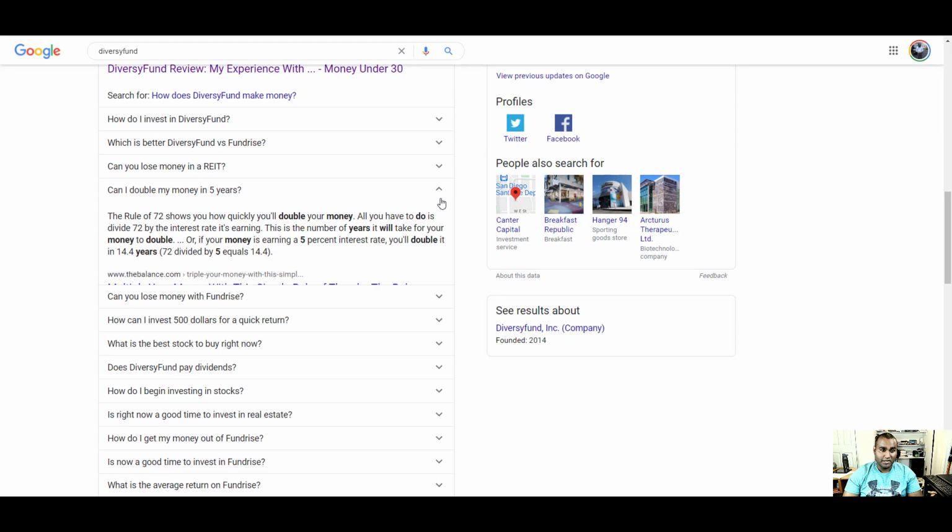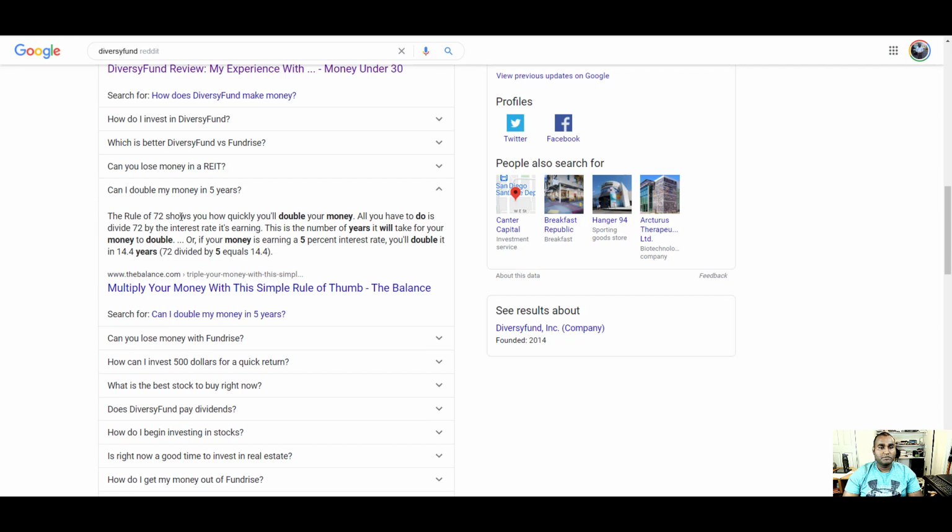Can I double my money in 5 years? Great question. The rule of 72 shows how quickly you'll double your money. All you have to do is divide 72 by the interest rate you're earning. This is the number of years it takes for your money to double. If your money earns 5% interest, you'll double it in 14 years, okay?